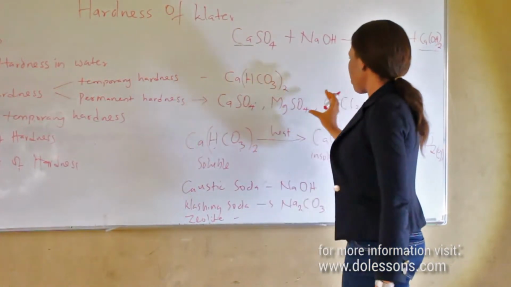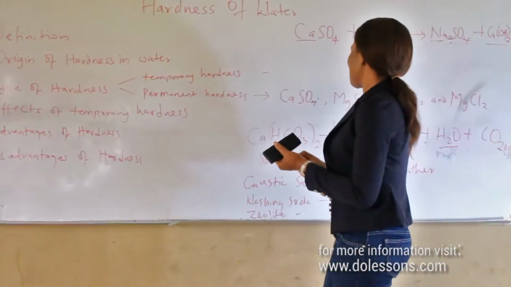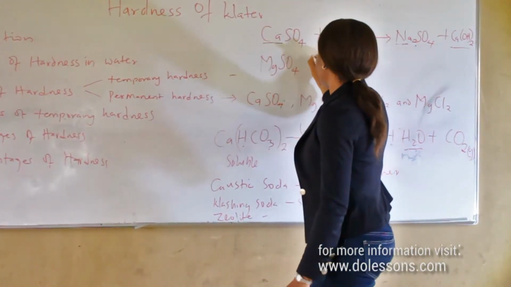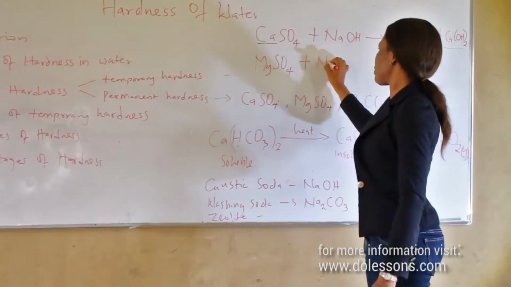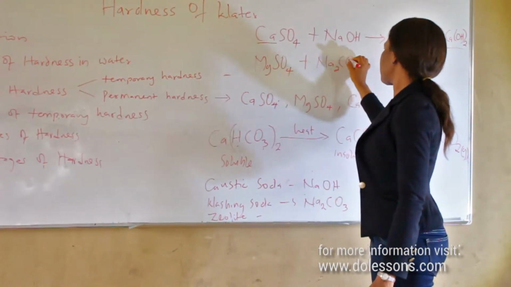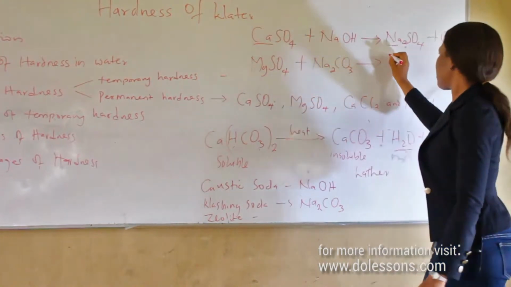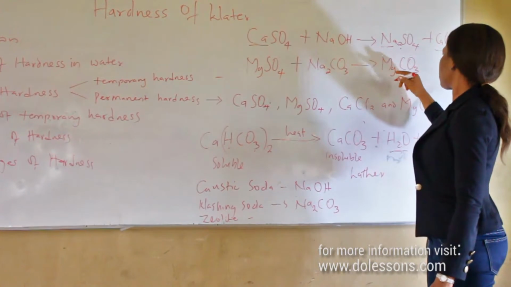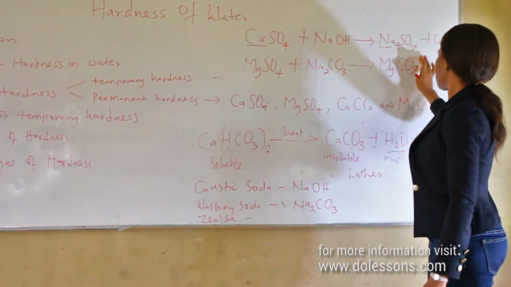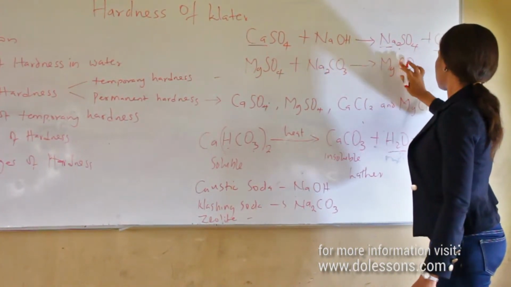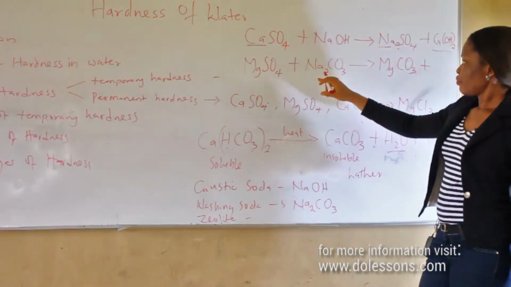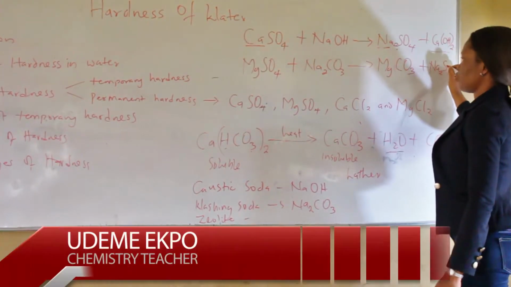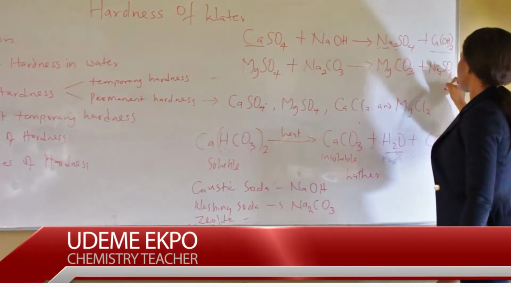The same applies to magnesium sulfate. If magnesium sulfate is responsible for the hardness, when it reacts with washing soda, you have magnesium carbonate and sodium sulfate.